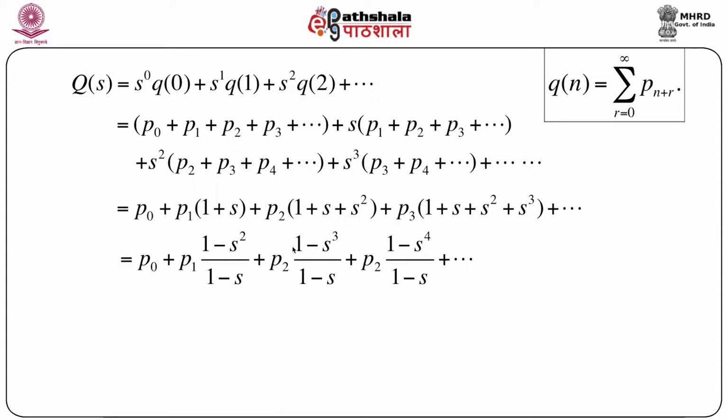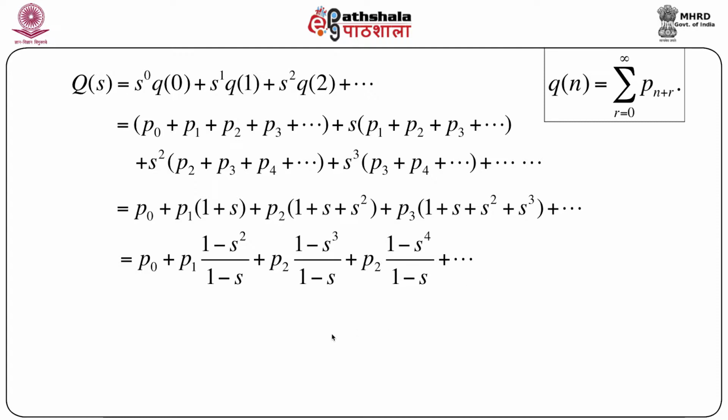Now a little bit of manipulation. So this is simple algebra. For example, we can split these terms and take 1 minus s common, so that we will have 1 by 1 minus s into p1 plus p2 plus p3 and so on, minus 1 minus s into p1 s square plus p2 s cube plus p3 s to the power 4 and so on.